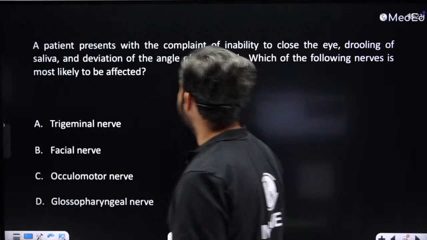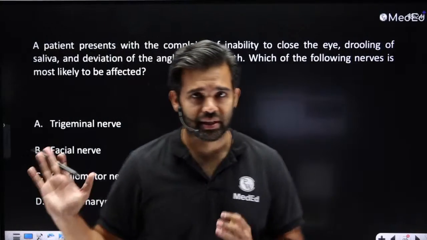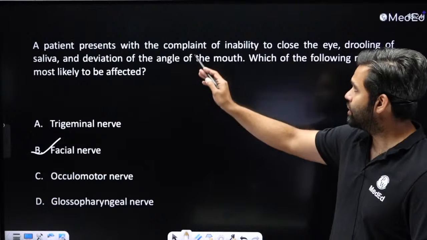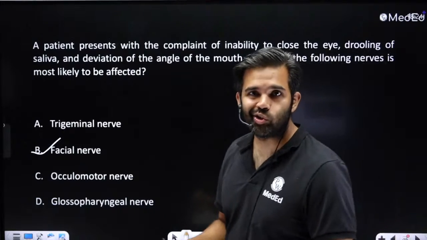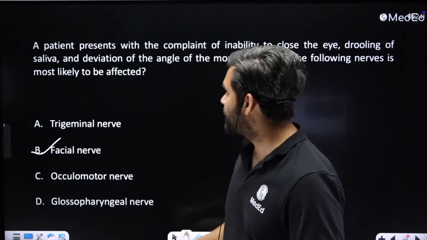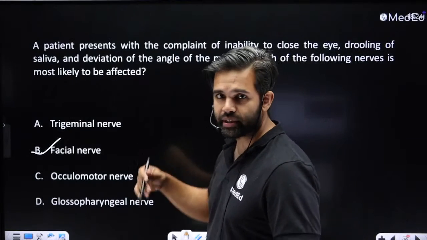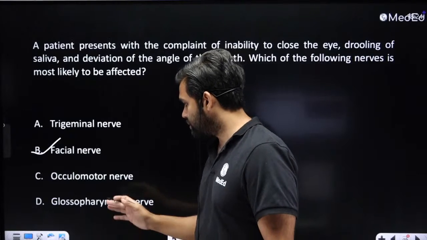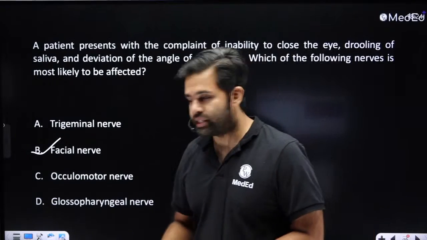All right, now a patient presents with the complaint of inability to close the eyes, drooling of saliva, and deviation of the angle of the mouth. Which of the following nerves is likely to be affected? We won't waste time over here. This is just the definition of a facial nerve palsy. Inability to close the eyes, orbicularis oculi; drooling of saliva, with the cervical branches, buccal and marginal mandibular nerve and all of that; deviation of the angle of mouth. The only nerve over here is the facial nerve. Trigeminal nerve is a sensory nerve, oculomotor nerve is a motor nerve for the muscles of the eyes, and glossopharyngeal nerve is again for taste sensation.